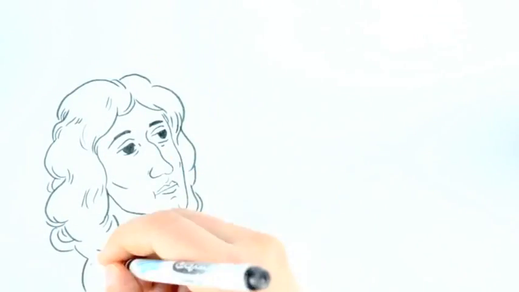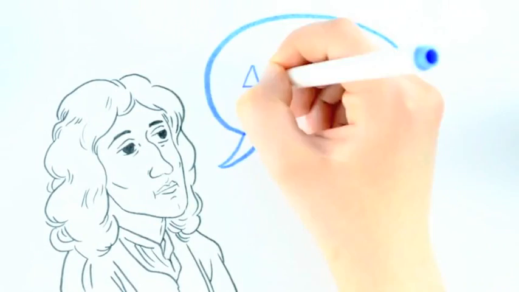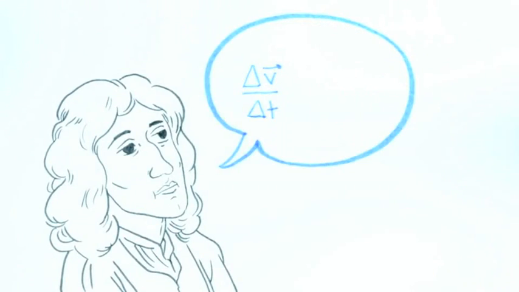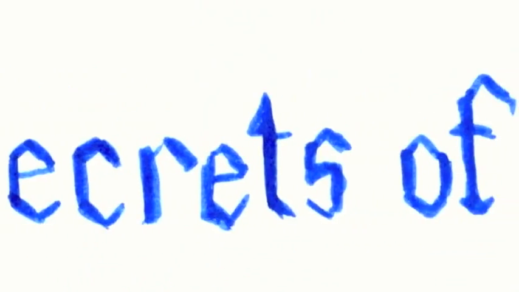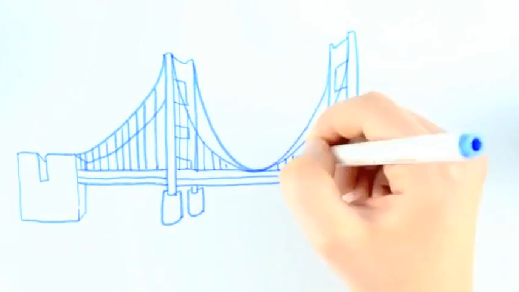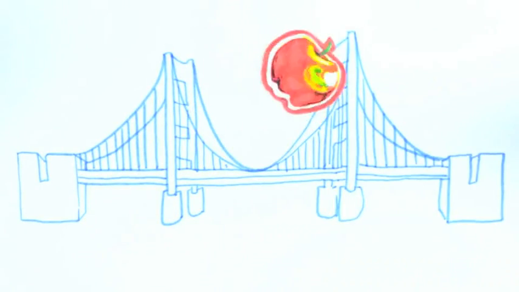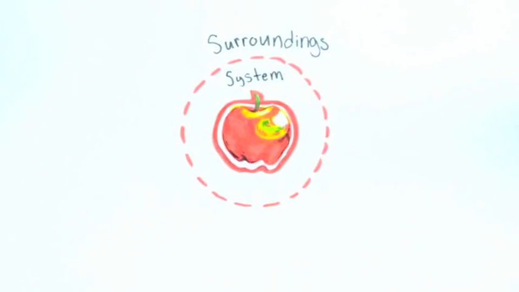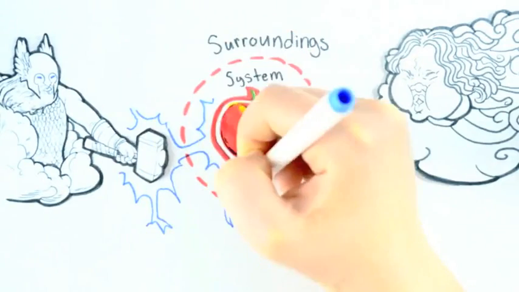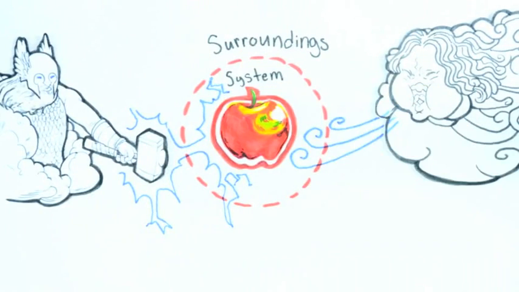Recall when we first introduced Newton's second law, we wrote it down in the form of the change in the velocity over the change in time is equal to F net over m. We've described how this is an amazing secret of the universe, and it bridges quantities we obtain by watching an object move during some period of time and combining that with a property of the object, connecting that with something very different, a measure of the total influence of the surroundings on the object's motion.